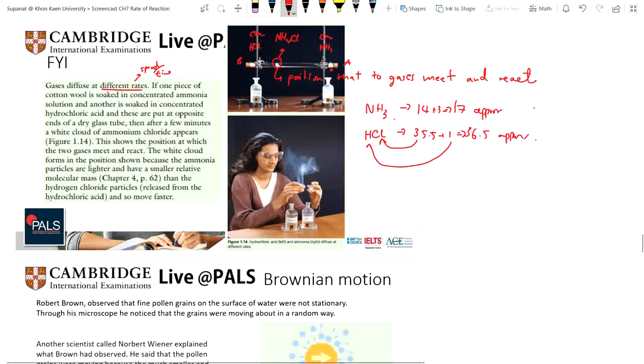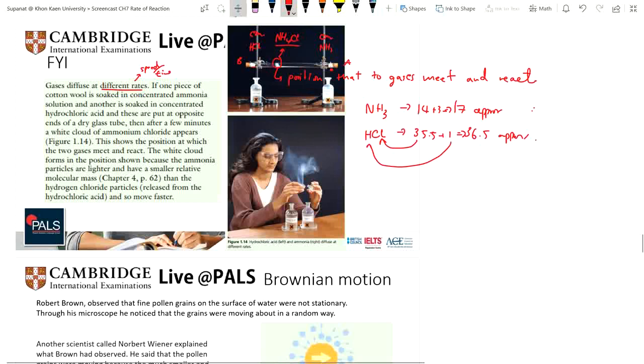So the lighter will move faster, right? The smaller mass will move faster. That's why the white cloud precipitate of ammonium chloride is present in the region close to the hydrochloric acid. This is the example of gases diffusing at different rates.